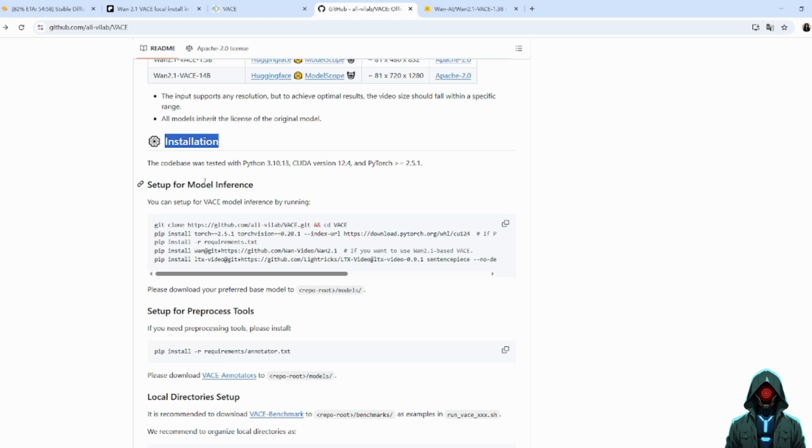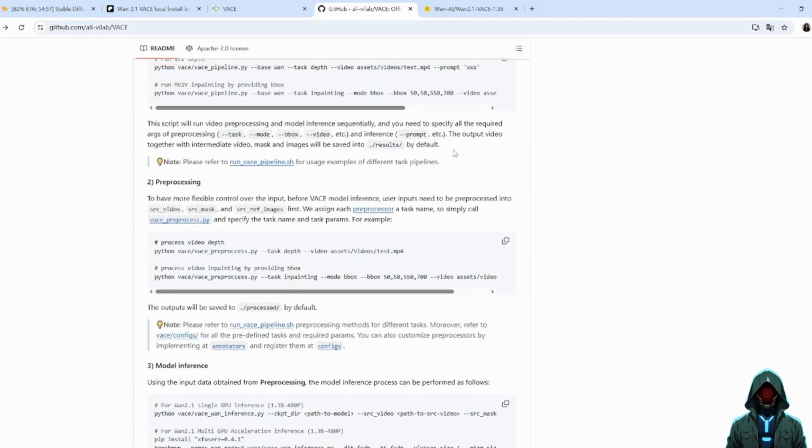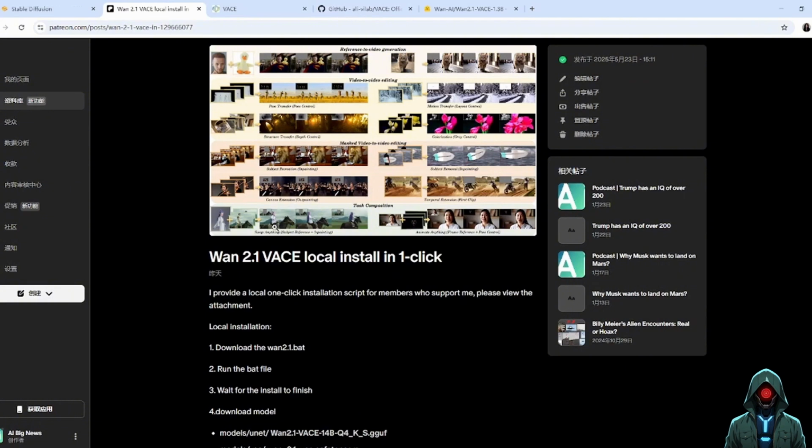The installation instructions on this GitHub page are for Linux systems. Of course, our tutorial today is the installation solution on the Windows operating system. I have released a one-click install script for my supporters. Of course, I will also tell you how to install it manually.